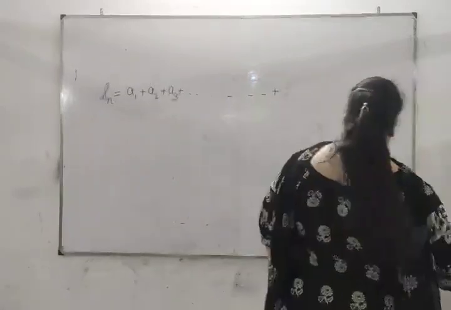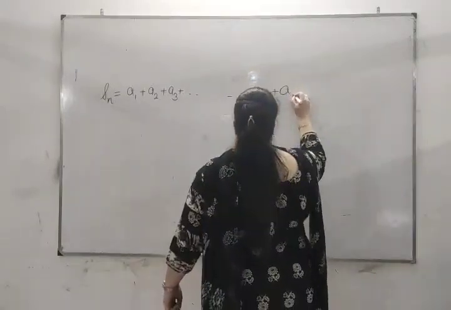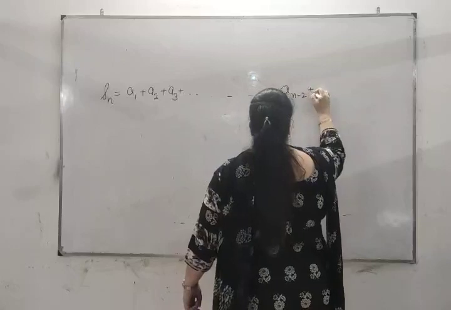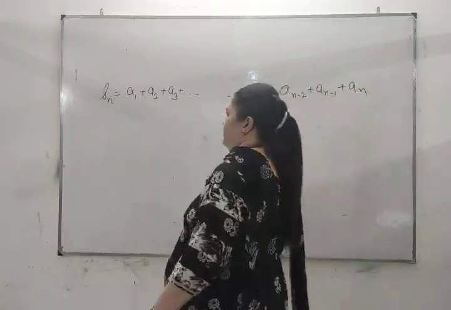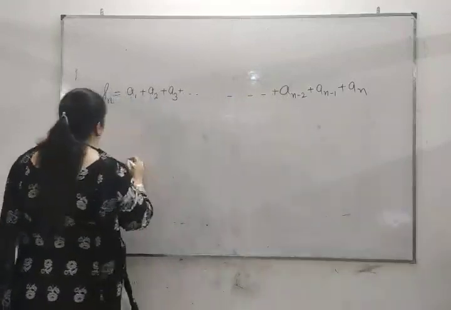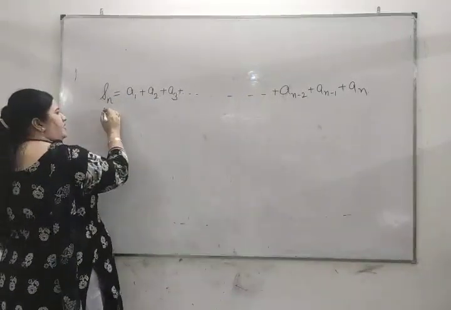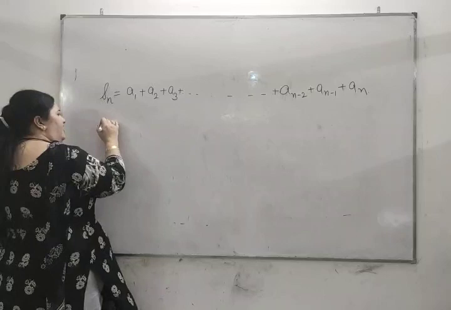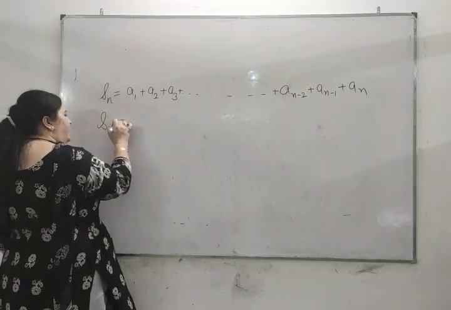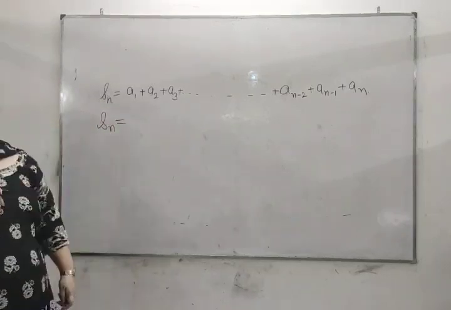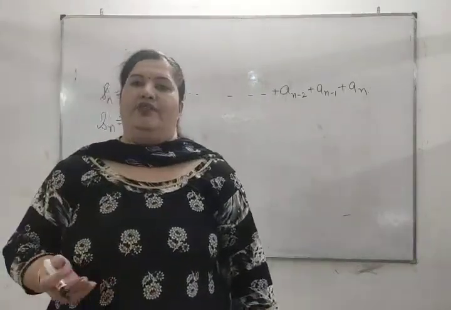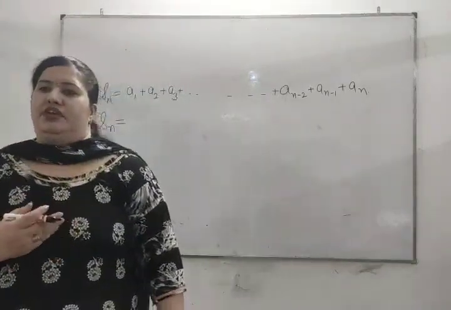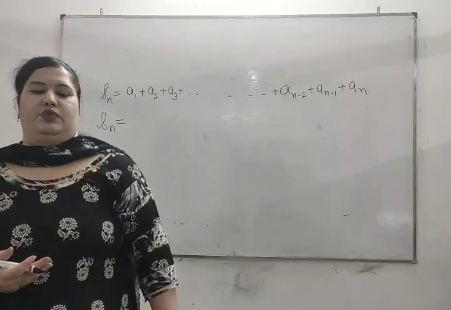In the next step, we will write the formulas. It is an minus 2, an minus 1, and an. In the next step, we will put the values. Second thing, can we write this AP in the reverse order? Whether you add 2 plus 3 plus 4 or you add 4 plus 3 plus 2, is there any difference between these two sums?